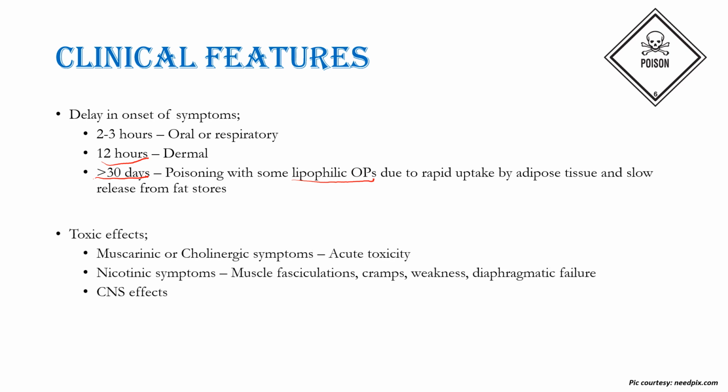Toxic effects can be of three types. They can be muscarinic or cholinergic symptoms which lead to acute toxicity, then nicotinic symptoms which are primarily neurological, and they are characterized by muscle fasciculations, cramps, weakness, diaphragmatic failure, and then CNS effects in the form of altered sensorium. Occasionally, cardiac arrhythmias, heart block, and QTc interval prolongation can also be seen.